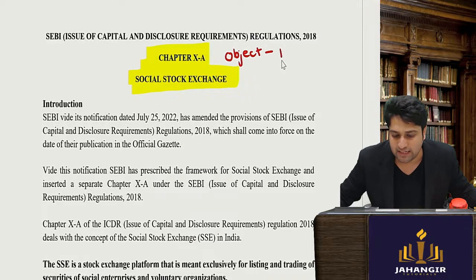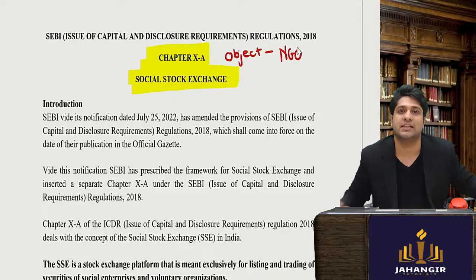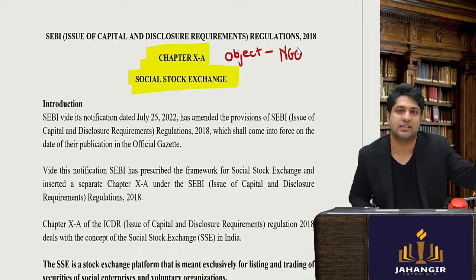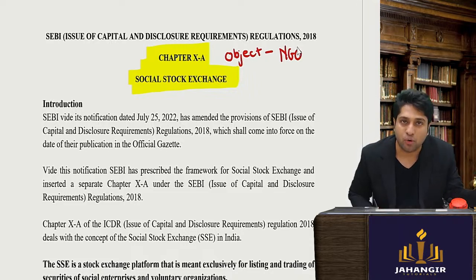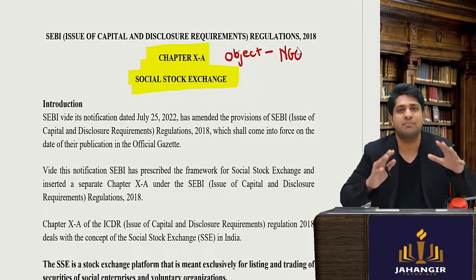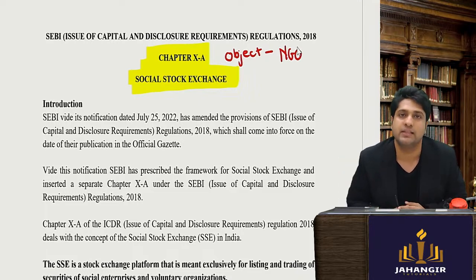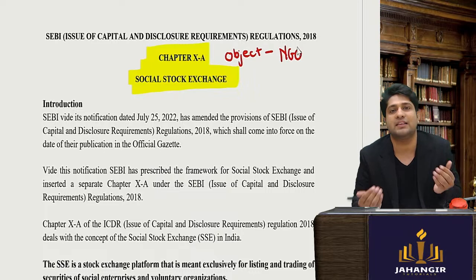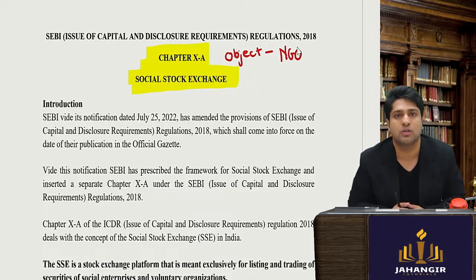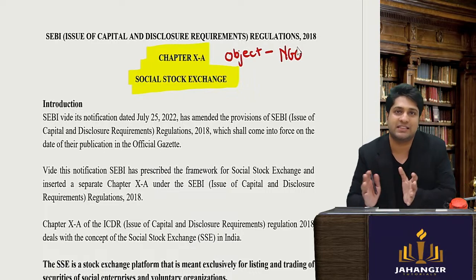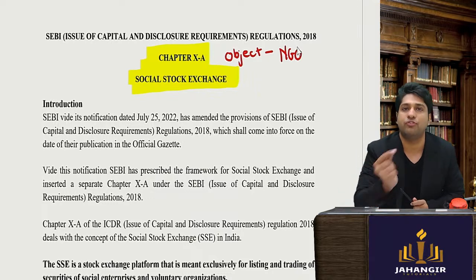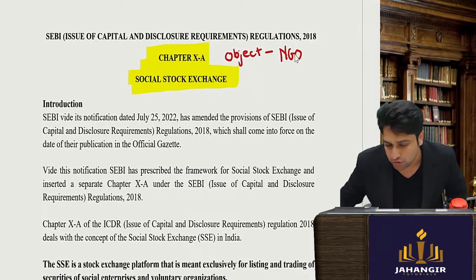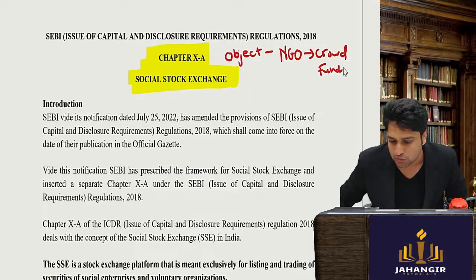Many NGOs such as CRY, such as Being Human, or we can see Ketto, Milaap, these are many NGOs. These NGOs, from where will they get the funding? Imagine the fundraising methods of these NGOs used to usually be through crowdfunding platforms.